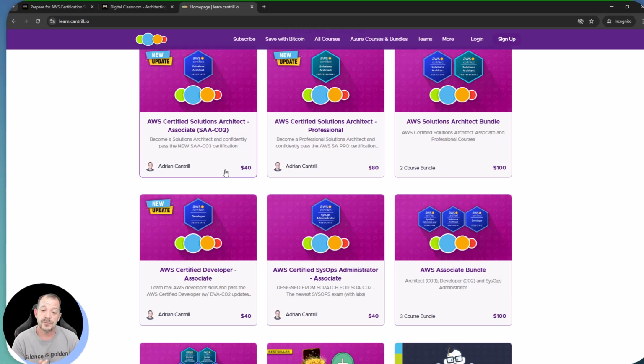That's another thing that I really like that Adrian does well: for the most part, Adrian's courses are going to use services that fall under what's called the free tier. These are services that you can use with AWS for free. We have some services that are free for lifetime, right? We have some services that are free for the first 12 months of your account. And then we'll have some services that come as part of trials. It just kind of depends.